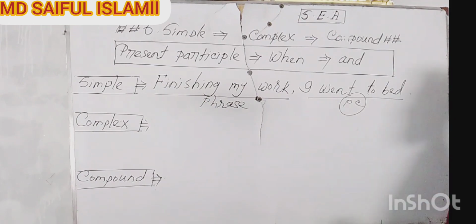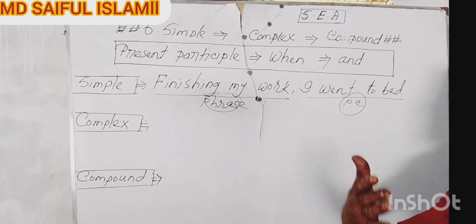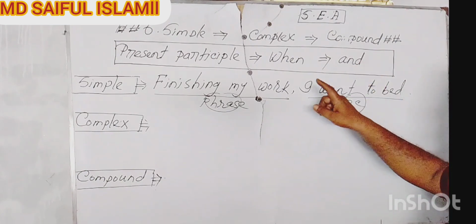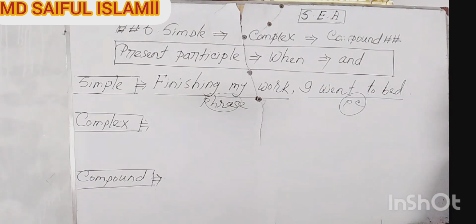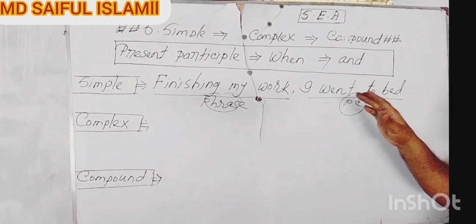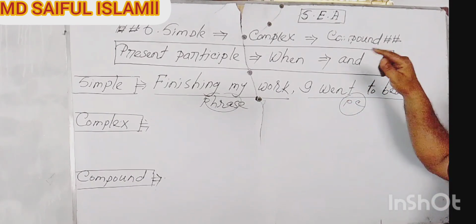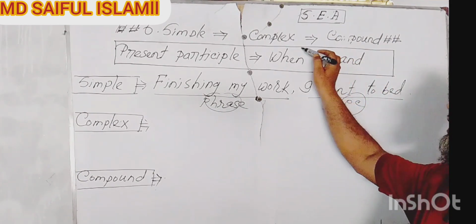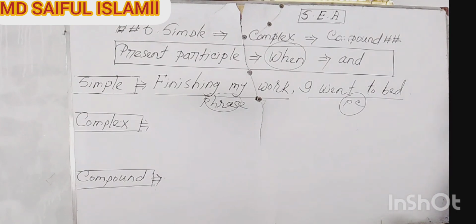Here, this portion is a phrase. Why a phrase? Because when I made you understand the definition of a phrase, you were told that, my dear learners, a phrase is a group of words where there is no subject or finite verb. For that reason, this is of course a phrase. So my dears, when changing such a statement starting with a present participle from simple to complex, you will have to use when at the beginning of the statement, the beginning of the phrase.